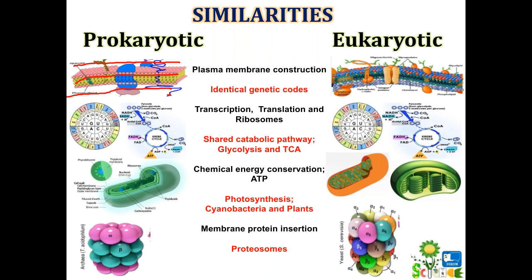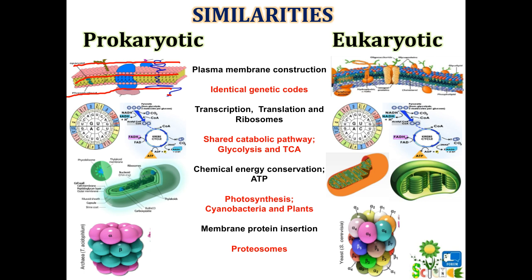Now genetic code. What is the genetic code? It is the sequence of DNA which is 3 nucleotide base pairs in number. Now this 3 nucleotide base pair DNA sequence codes for an amino acid, and that amino acid builds up the protein. So likewise, in prokaryotes and eukaryotes there is a similar kind of genetic code, not all but most codons contribute toward the same kind of amino acid.